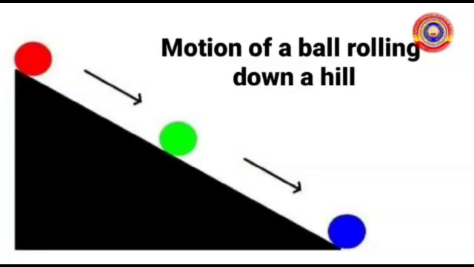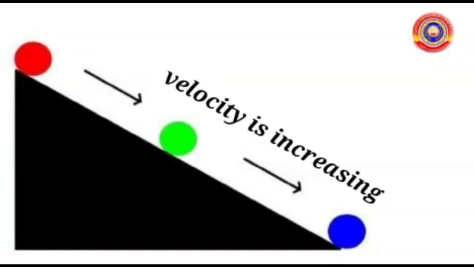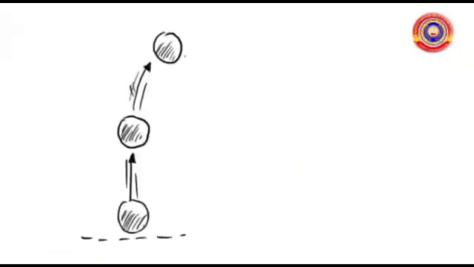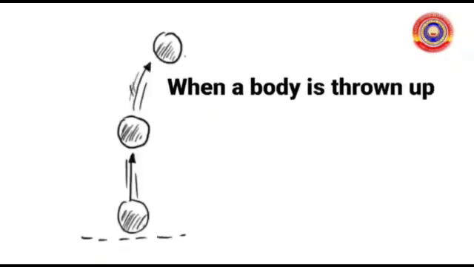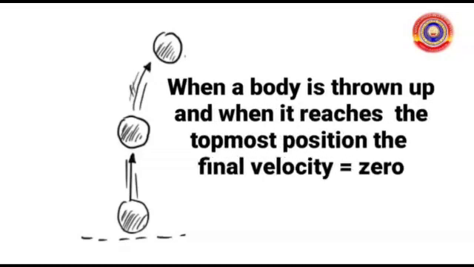Another example we have, motion of a ball rolling down a hill. At the top of the hill, the ball will be at rest. And if it rolls down, the velocity is increasing. So, acceleration happens here. Next example, when a body is thrown up and reaches the topmost position, its velocity becomes 0. That is, final velocity is 0.